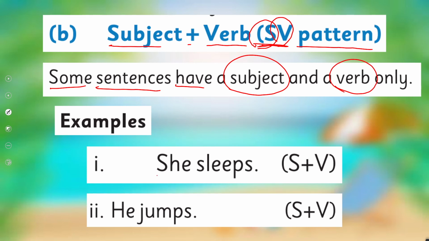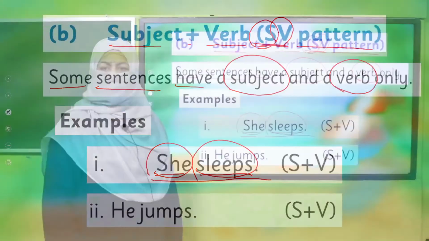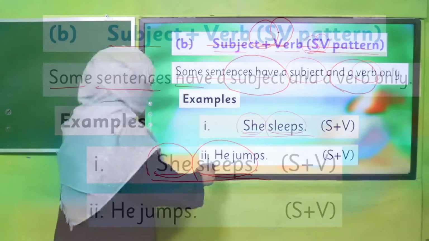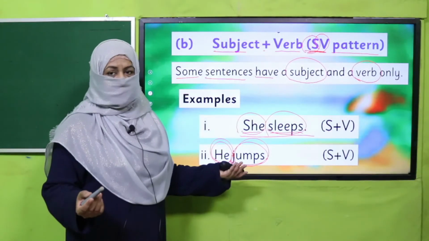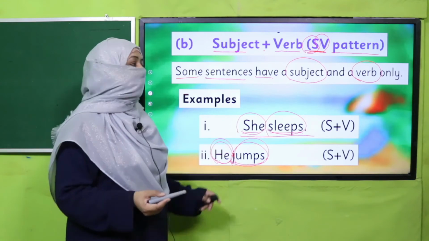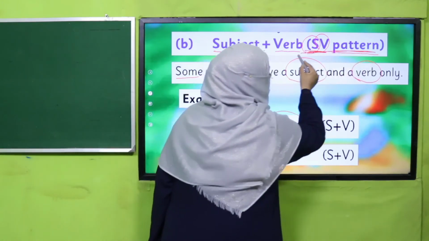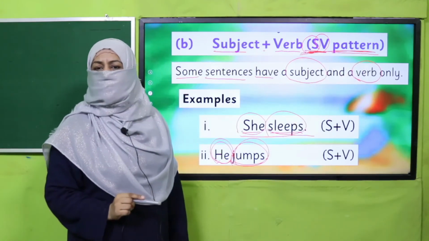For example, she sleeps. She is the subject here. Sleeps is the verb. So, she sleeps: subject, verb structure. He jumps. He is the subject. Jumps is the verb. He jumps. The sentence is complete. So this is known as the SV pattern, the subject, verb pattern of a sentence.